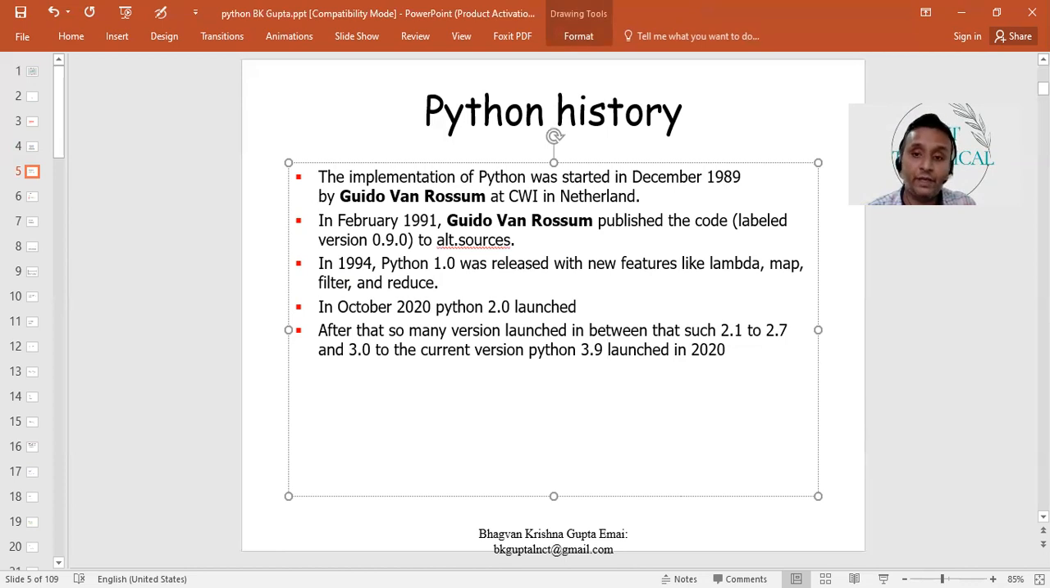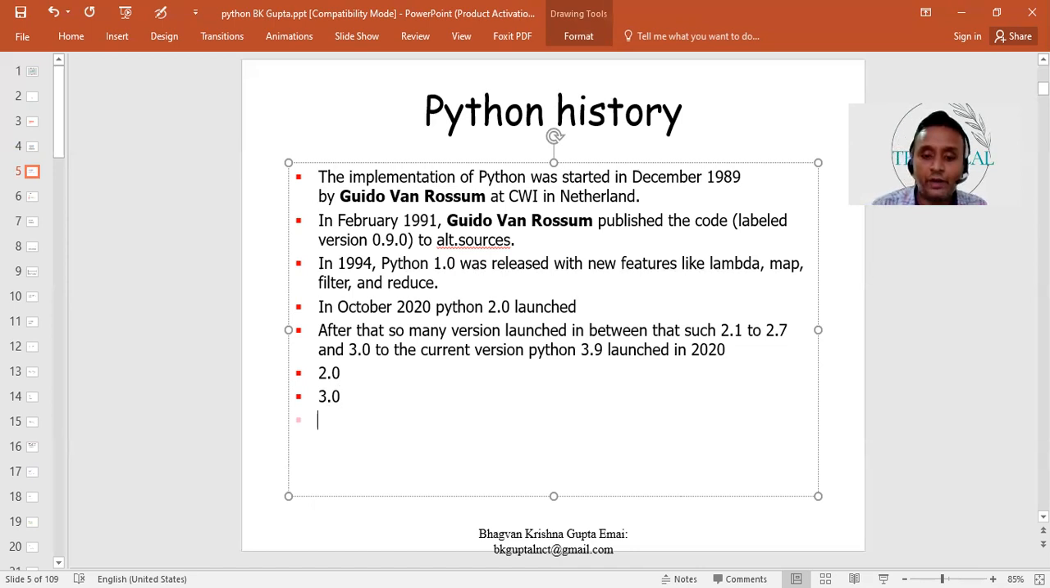There is a huge difference between Python 2.0 and Python 3.0. Many things are changed if you are using a previous version, Python 2.something, 2.7, 2.6, whatever version you are using. In terms of Python 3.8, many things are changed. So either you can update your version, or else you have to make sure what things have changed.